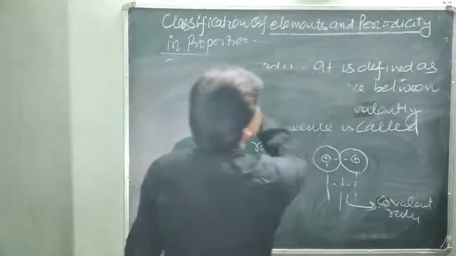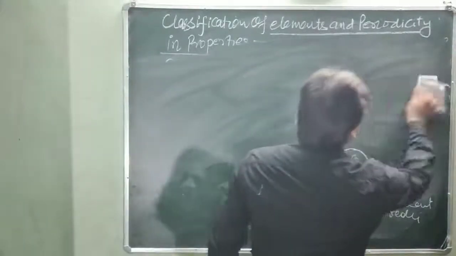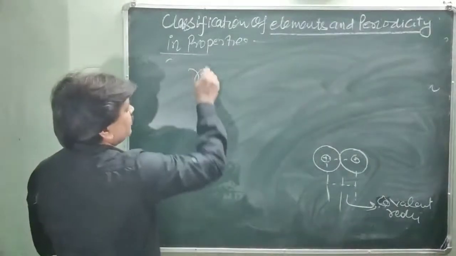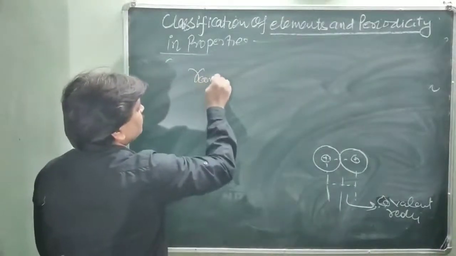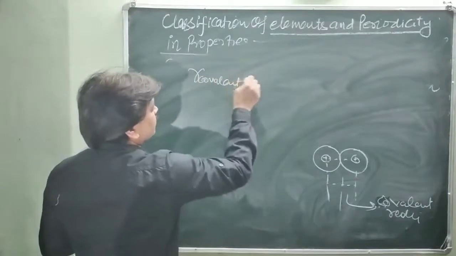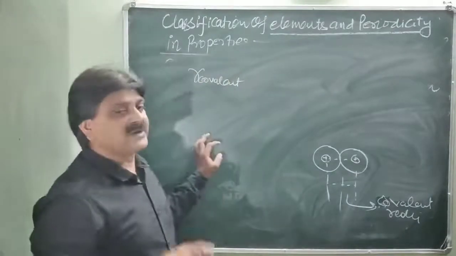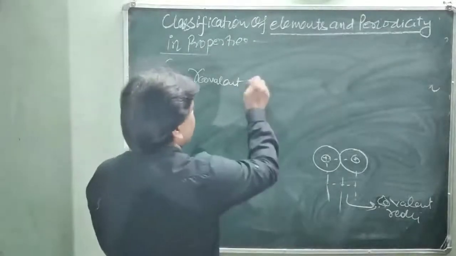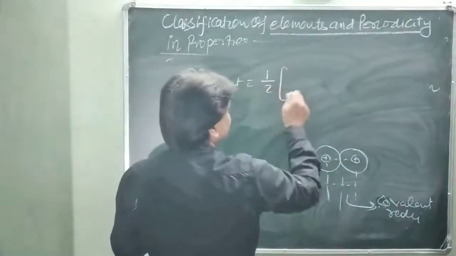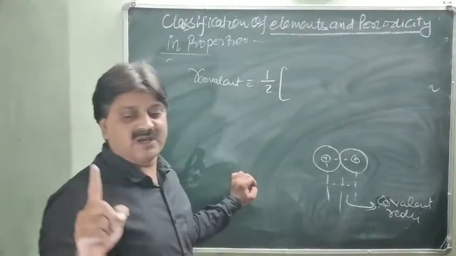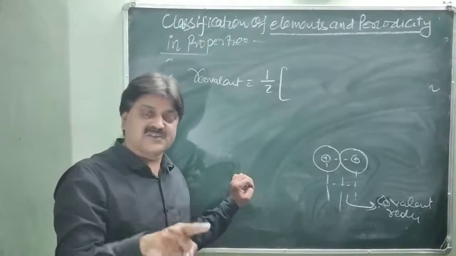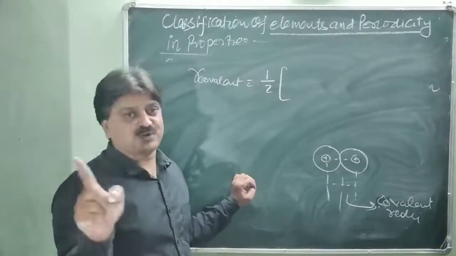For example, you can write here: the radius of a covalently bonded atom in a molecule is equal to half of the internuclear distance between the two atoms, the distance between the nuclei of the two atoms.